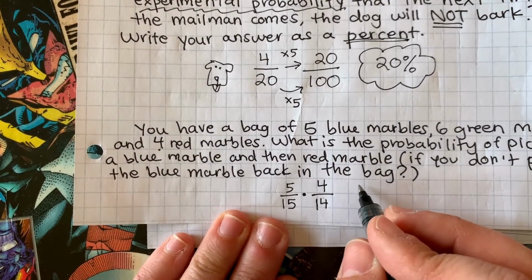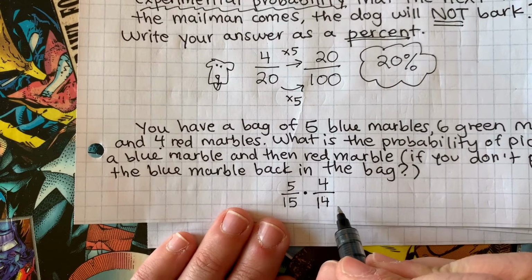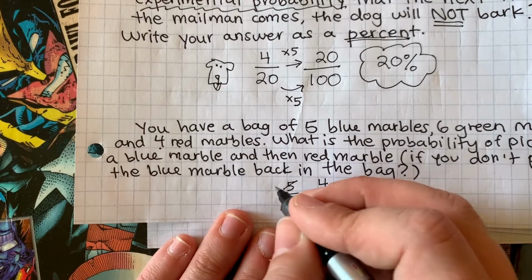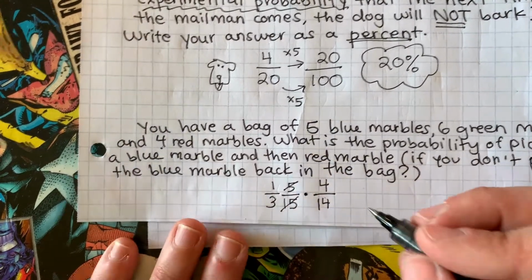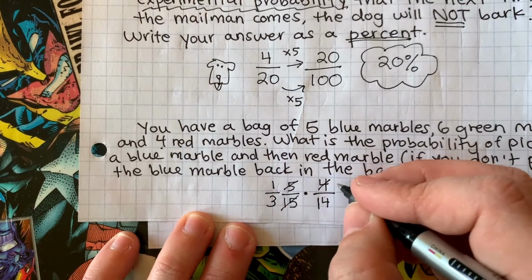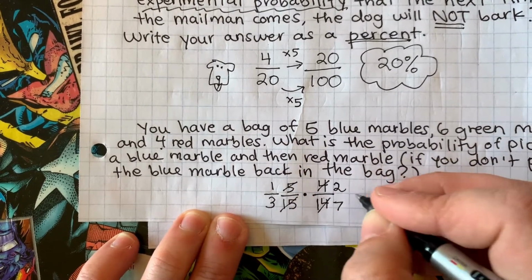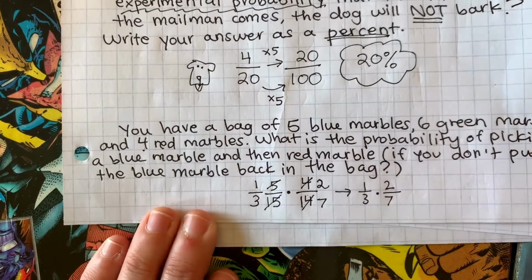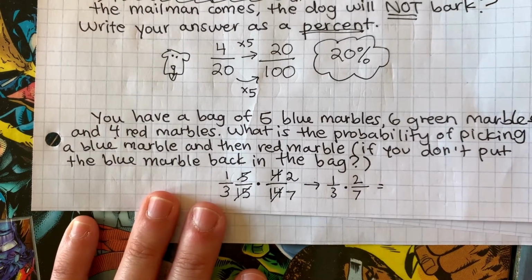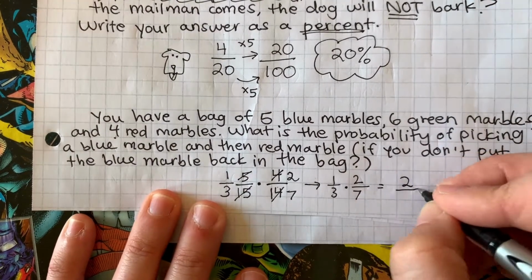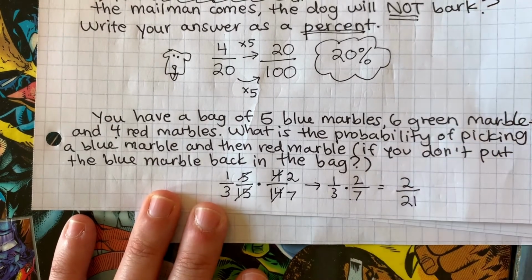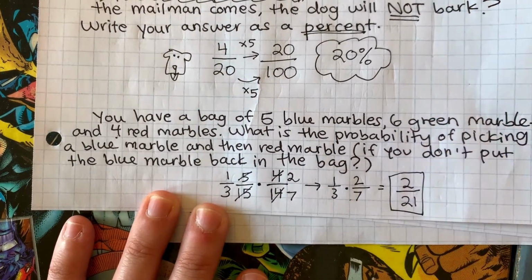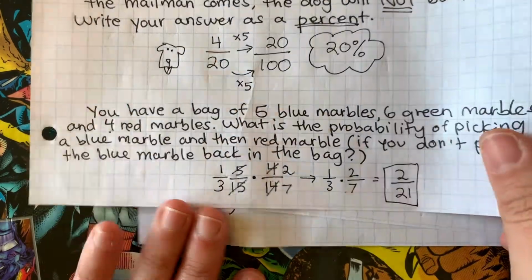Now, we can multiply across the top and multiply across the bottom, but I think we should simplify this. I'm going to simplify this fraction, dividing by 5, and get 1/3. And I'm going to simplify this fraction by dividing by 2 and get 2/7. Oh my gosh, that's so much nicer. So now I'm going to multiply 1/3 times 2/7, and that's going to give me my probability. So 1 times 2 is 2, and 3 times 7 is 21. And it doesn't say anything about writing it as a percent, so I'm just going to leave it as a ratio. So there's a 2 in 21 chance.